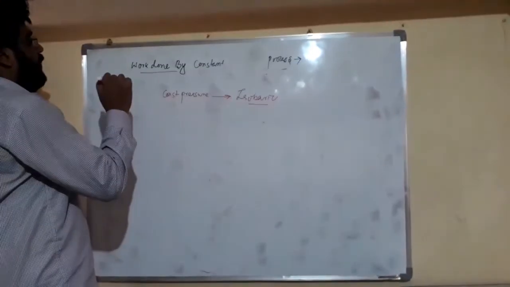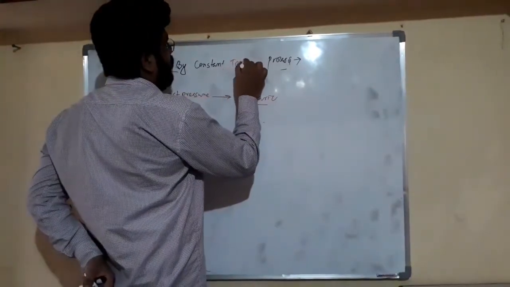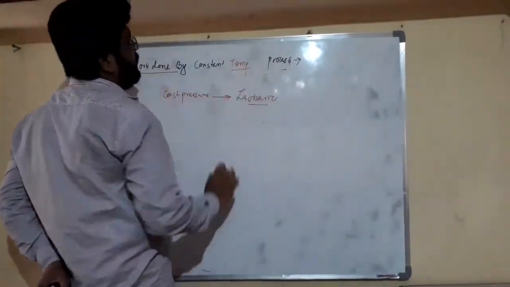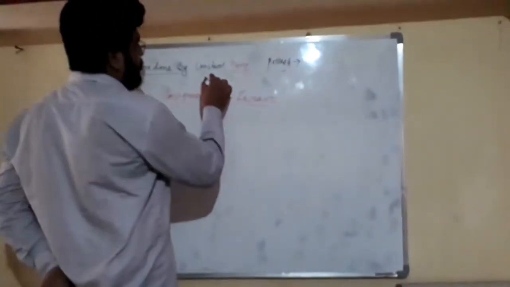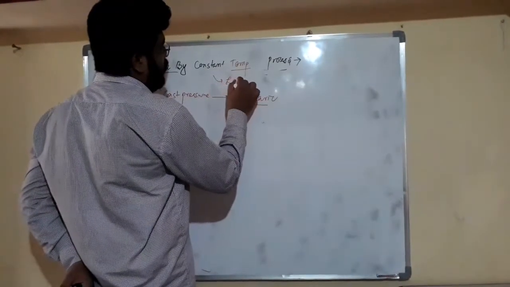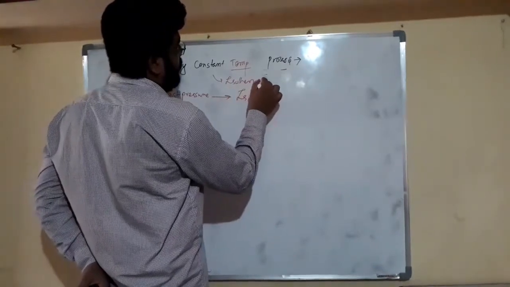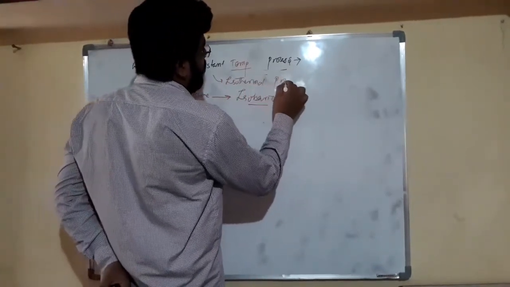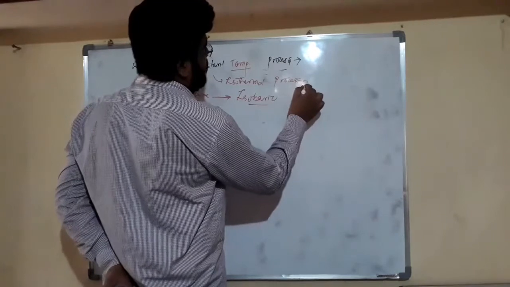Now friends, we will define work done for constant temperature process, or friends, this is also called isothermal process.